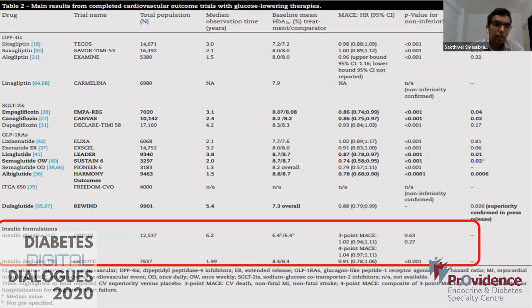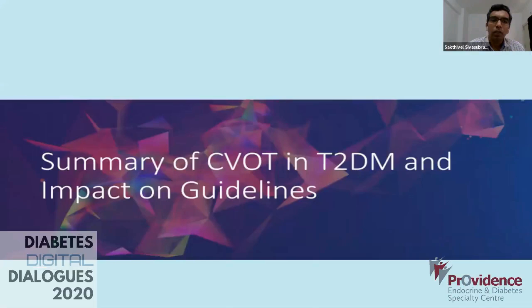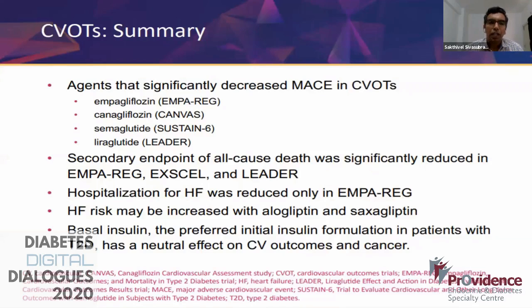So we are able to see that the advent of CVOT trials has changed the landscape of how we treat diabetes as such, because these trials have brought in bigger changes within the last one decade than what there was in the last 2 to 3 decades. Now, having said that, what we can derive from these CVOT trials is that some agents significantly decrease major adverse cardiac events, and they have been identified as empagliflozin, canagliflozin, semaglutide to some extent, and liraglutide. And the secondary endpoint of all-cause death was also reduced by empagliflozin and liraglutide.